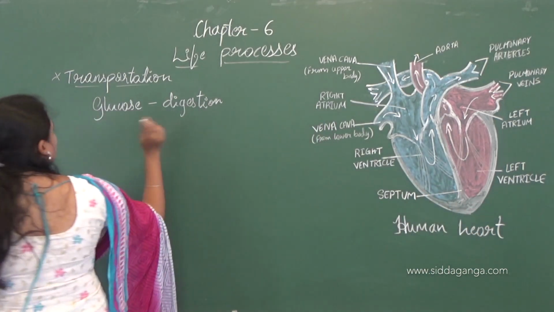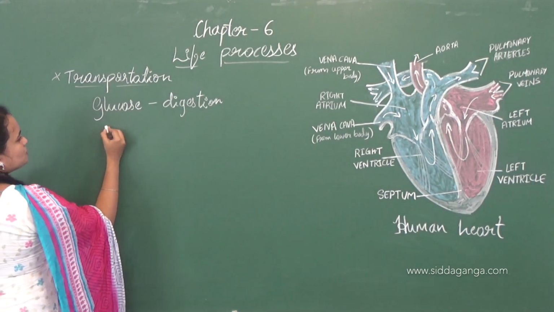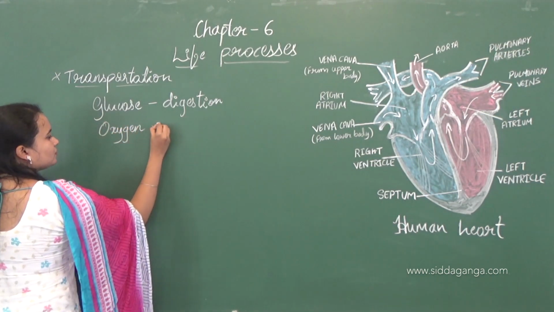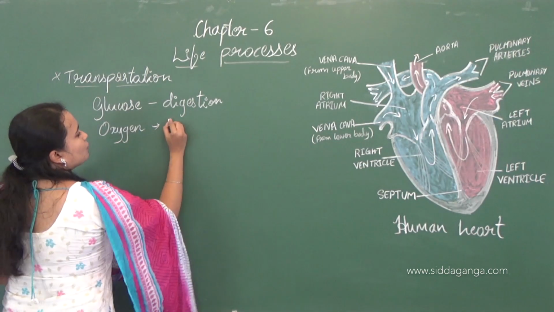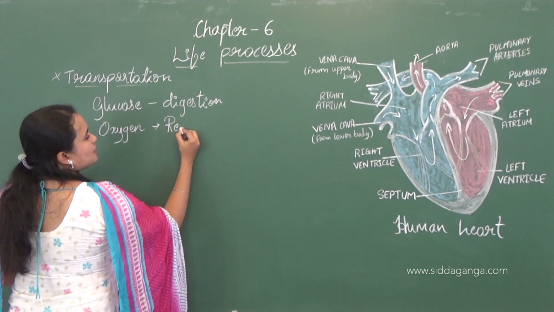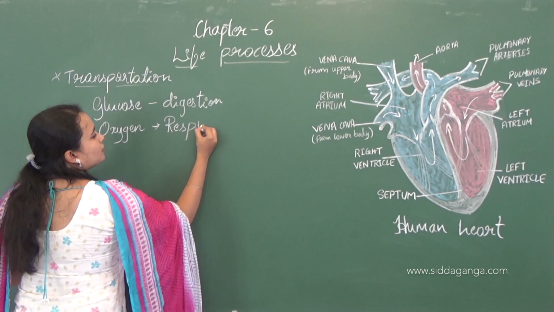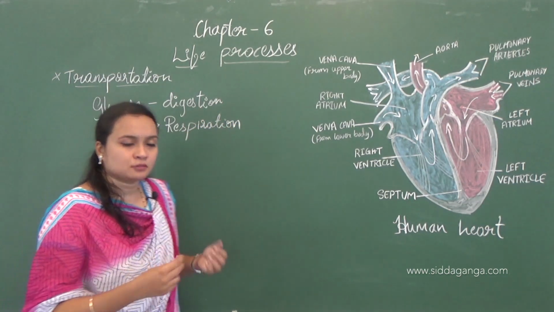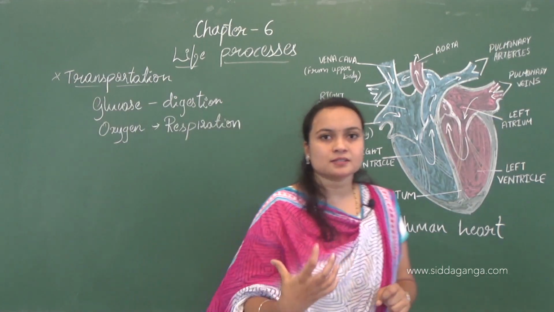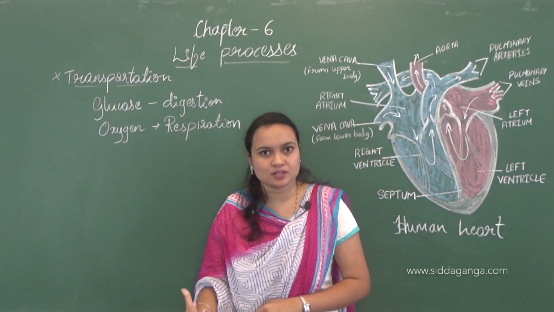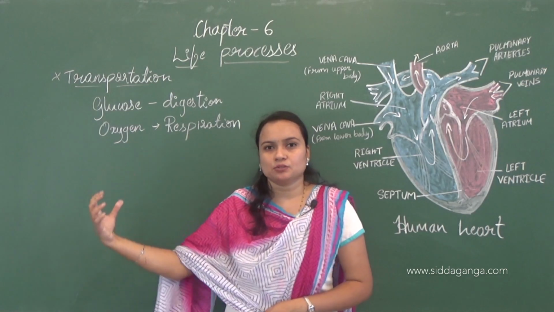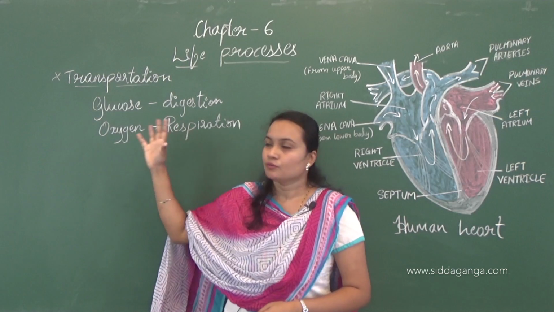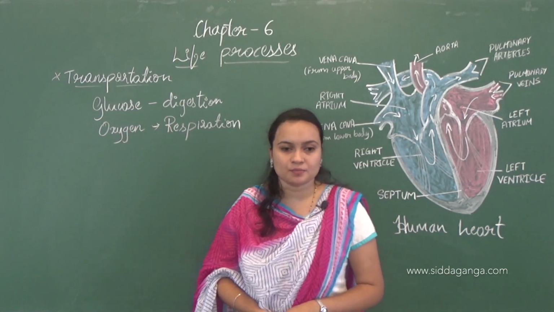So glucose is one of the sources, and oxygen. So oxygen is the result of respiration. That means when we breathe in, we take in the oxygen, and this oxygen is carried by the blood vessels, and it is supplied to each and every cell present in our body, right? So we had discussed these concepts.